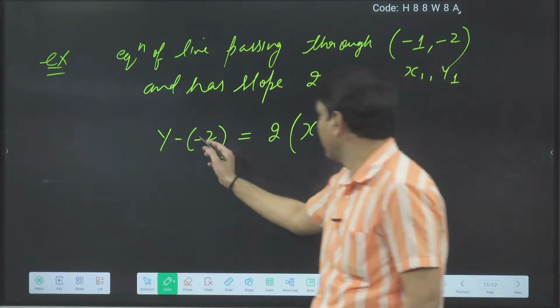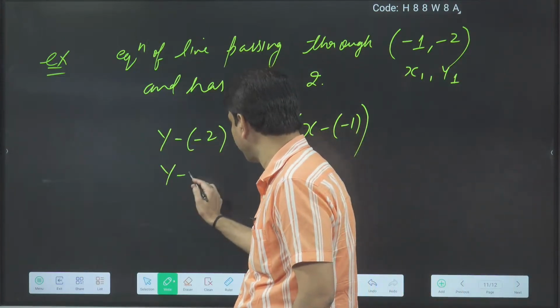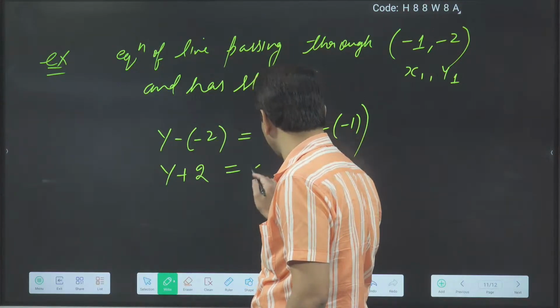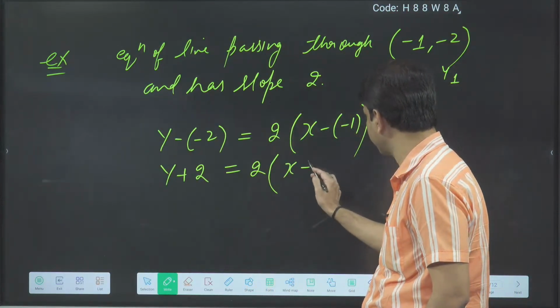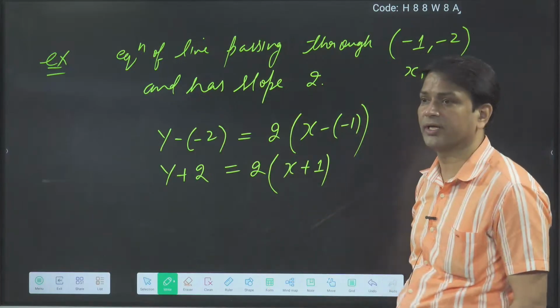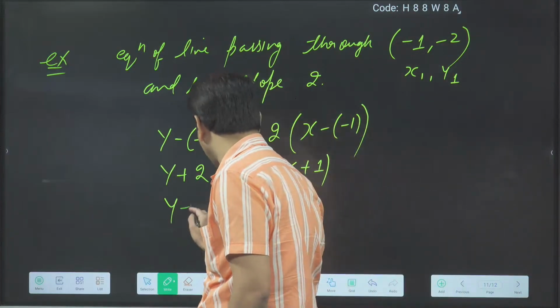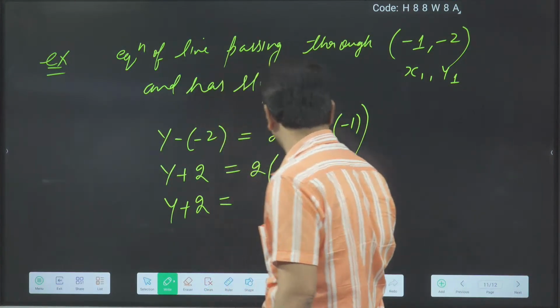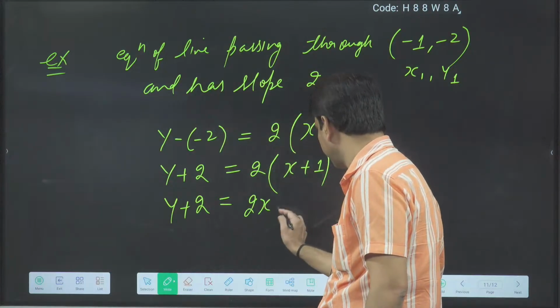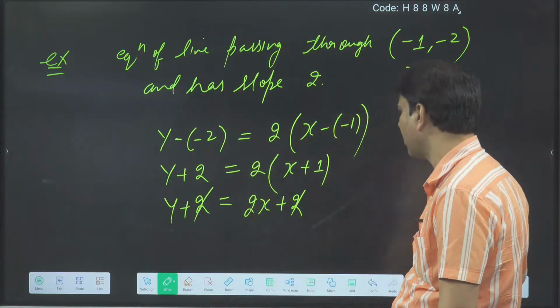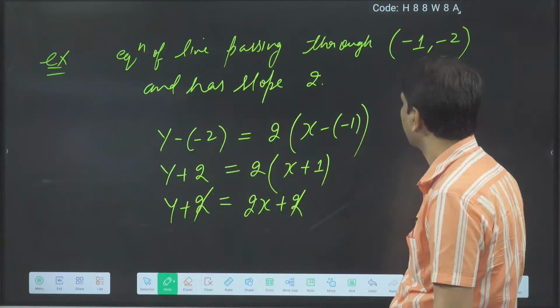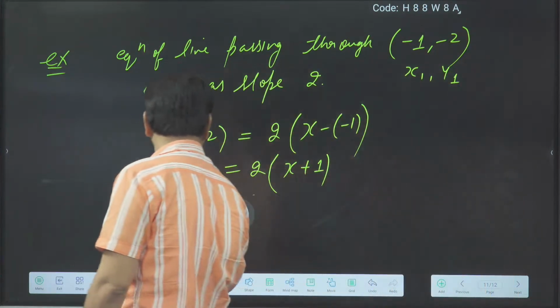Now solve it. Minus of minus becomes plus. So y plus 2 is equal to 2 into x minus of -1, minus minus becomes plus, so x plus 1. Further you can solve: y plus 2 is equal to, opening the bracket, 2x plus 2. Now this 2 and this 2 cancel out.